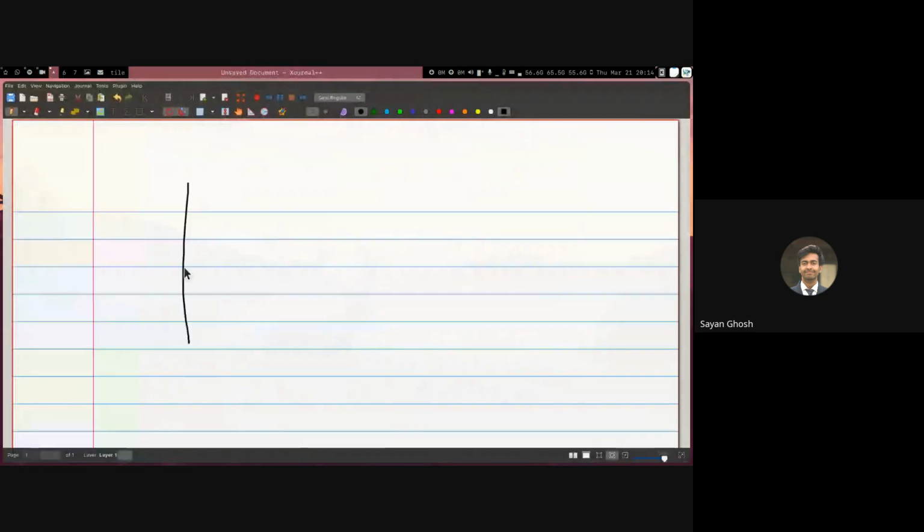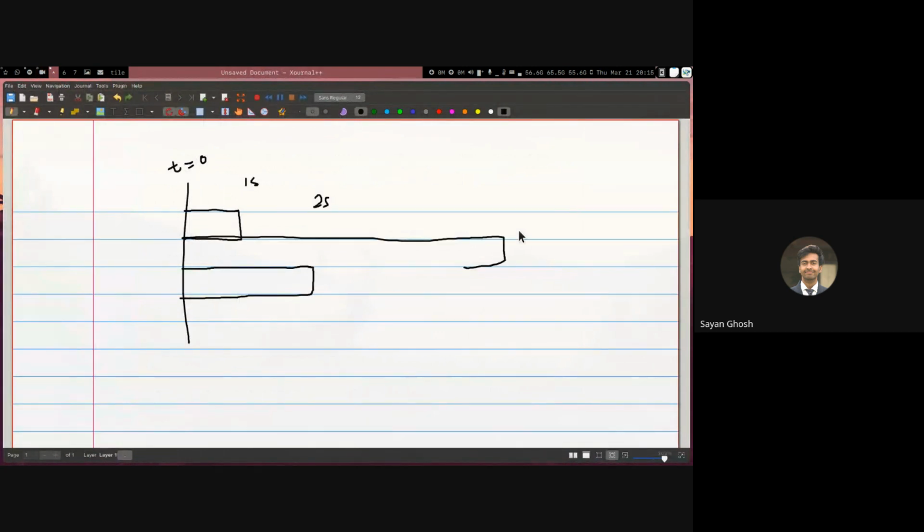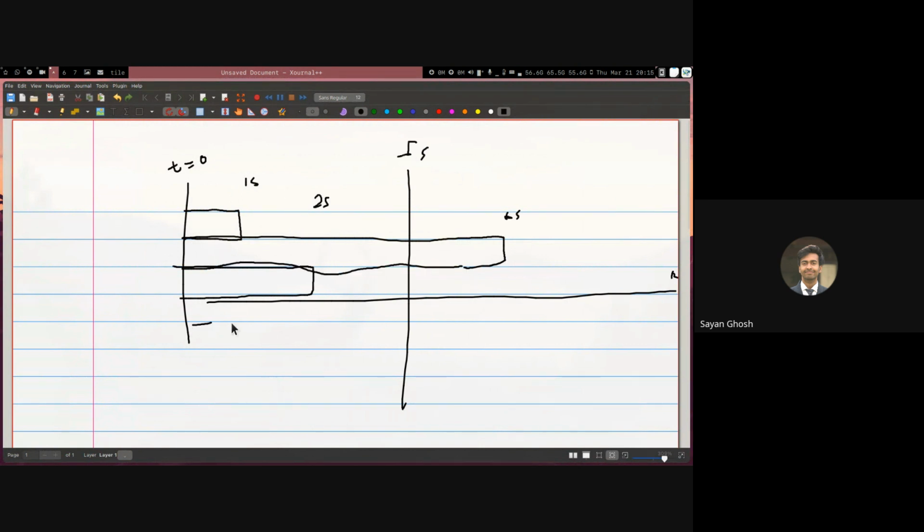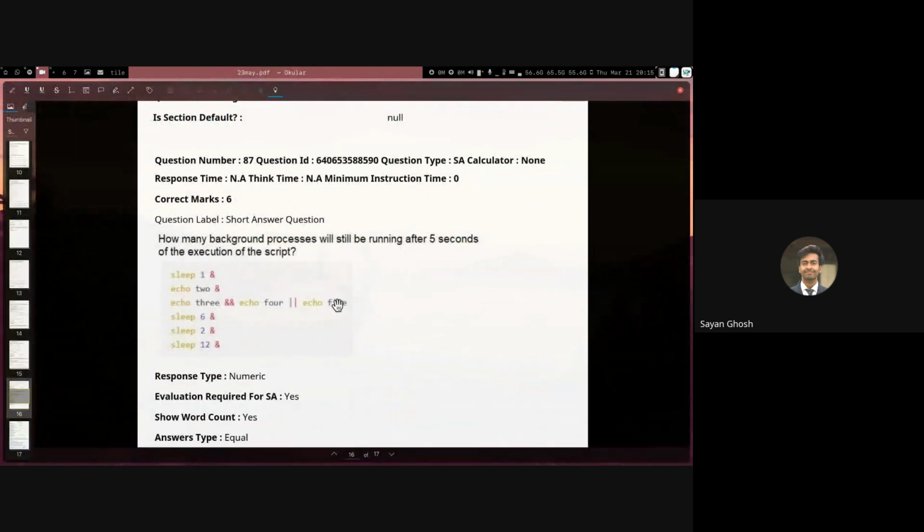So let's say this is t equals 0 when that script has been started. The sleep 1 will run and finish at 1 second. The sleep 2 will also start at the same time and it will run and finish after 2 seconds. And the sleep 6 will run for 6 seconds and end at 6 seconds. And the sleep 12 will end at 12 seconds. So at the end of 5 seconds, sleep 1 and 2 have already finished, whereas sleep 6 and 12 are still running. So that's why there are a total of 2 background processes after 5 seconds.